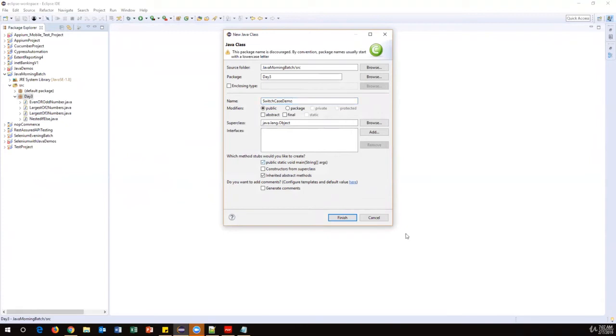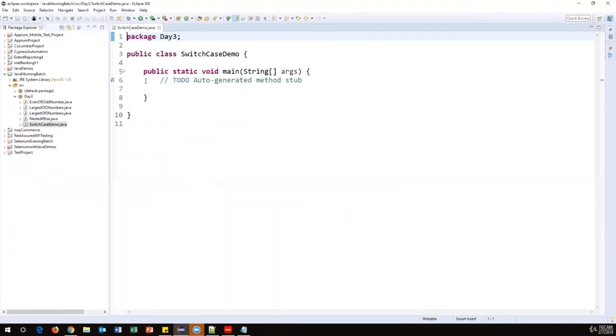Take this main method, finish. All right, so now I'm going to implement the same logic, but this time I'm going to use the switch case statement. So I'm taking an integer, day is equal to, let's say, 1.